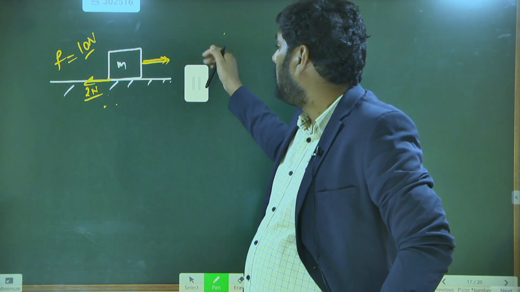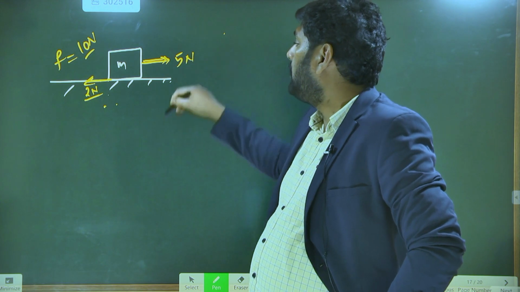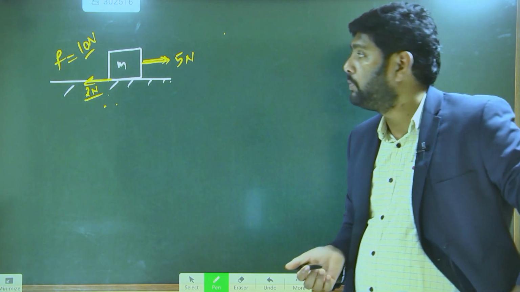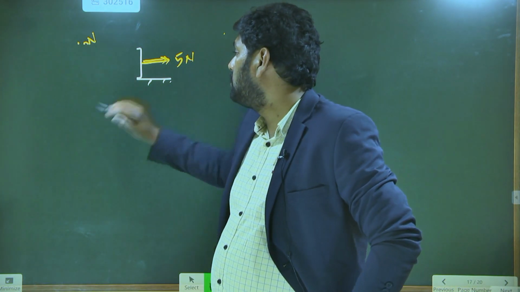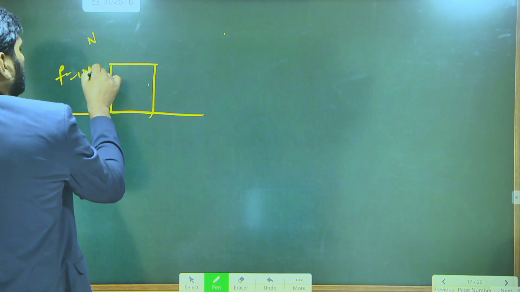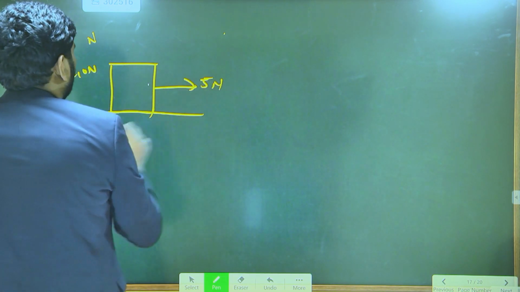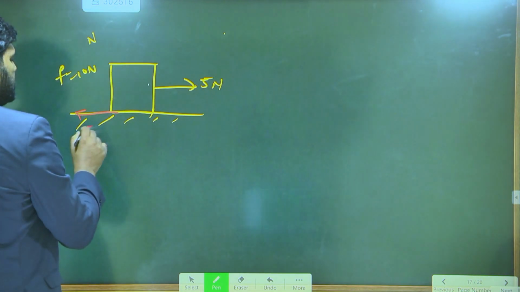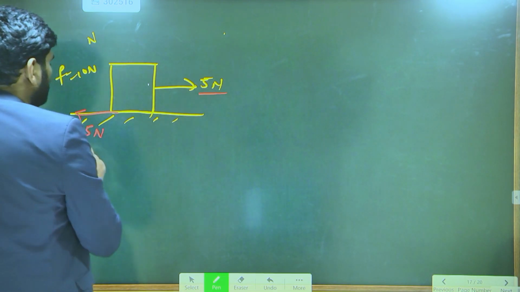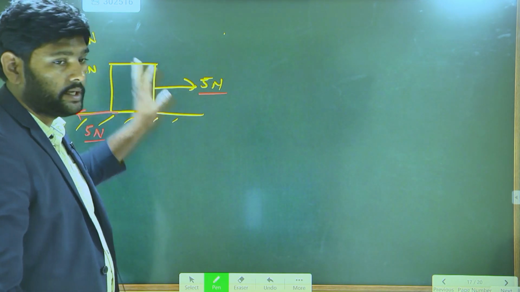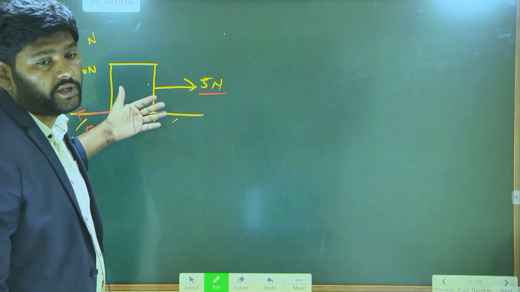Now for example, I applied 5 Newtons. Will the body move? No, it will not move, because the friction force can go up to 10 Newtons, and now you have applied 5 Newtons. Friction is adjusted to 5 Newtons, applied force 5 Newtons, friction force 5 Newtons. The two get cancelled, and the body remains at rest. In this situation, is this type of friction static or kinetic?